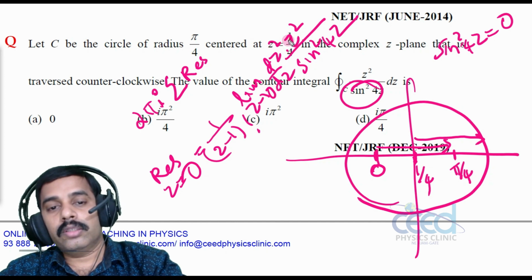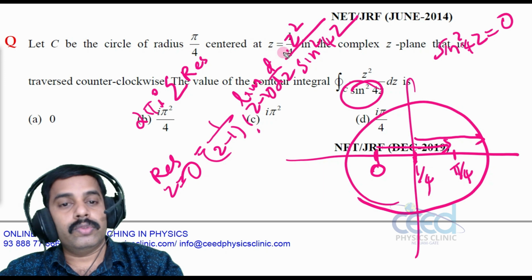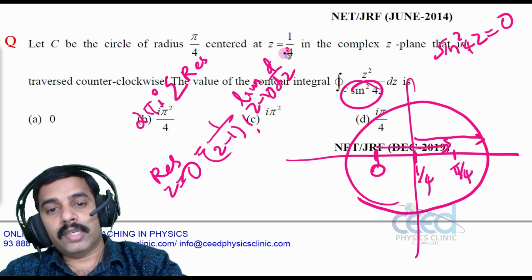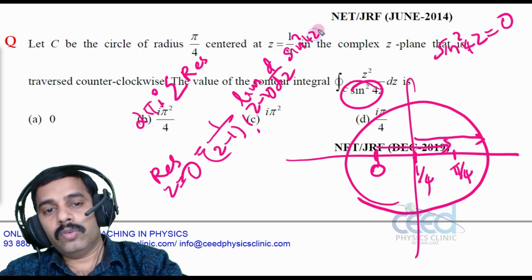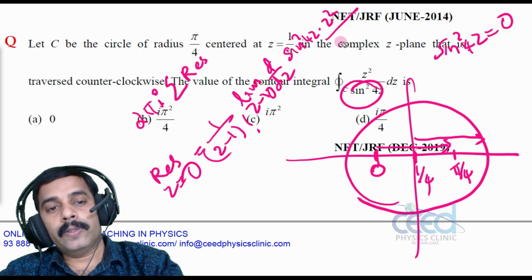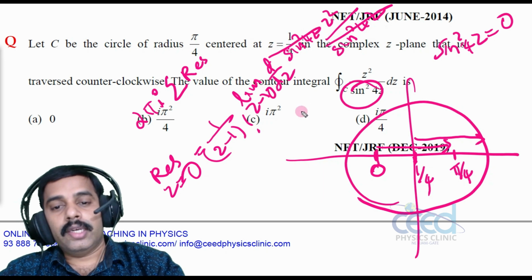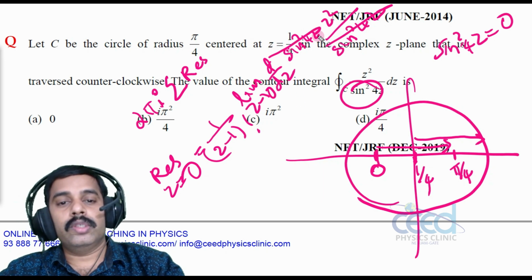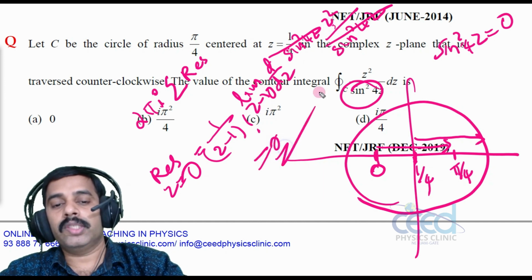Sorry, d by dz of sine square 4z into z square by sine square 4z. This will cancel, and d by dz of z square is 2z. When limit is z tends to 0, the value will be 0.